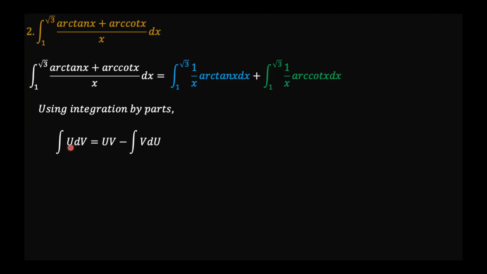So we consider one to be u, another one to be dv, and then the integration of that product is uv minus the integration of v times du.